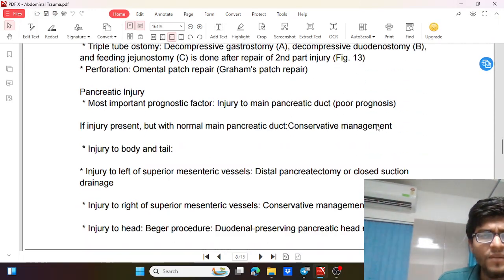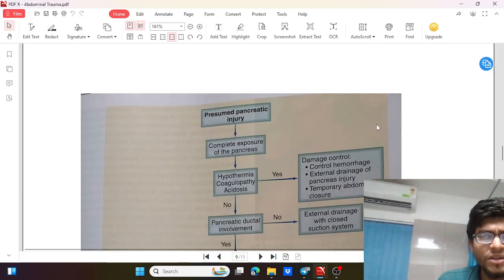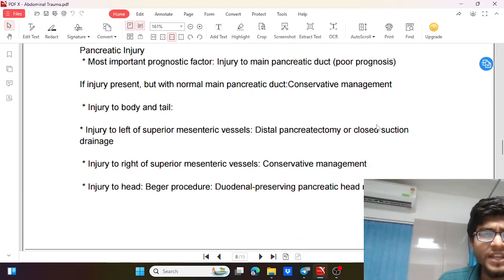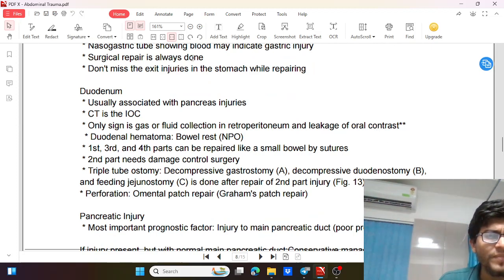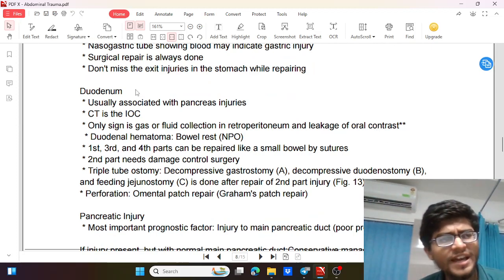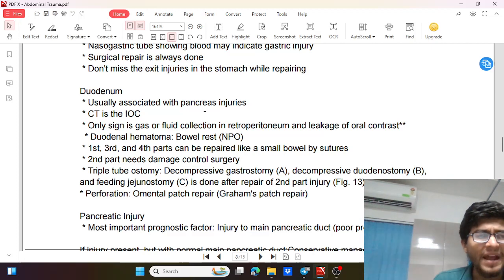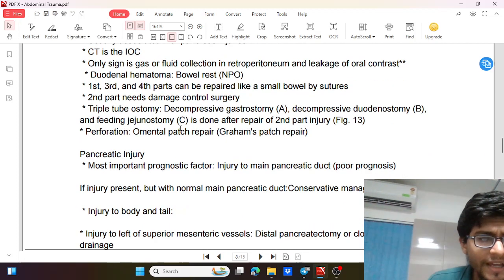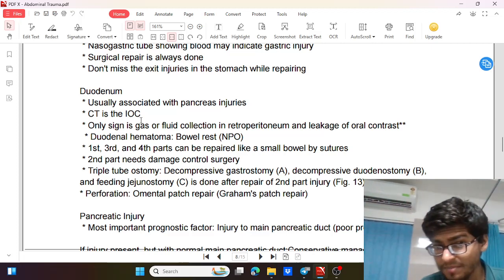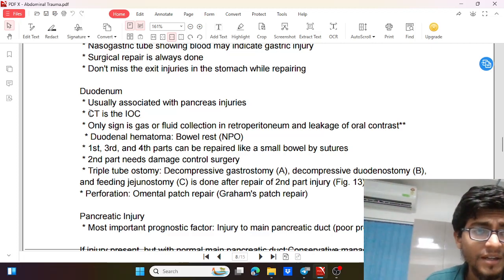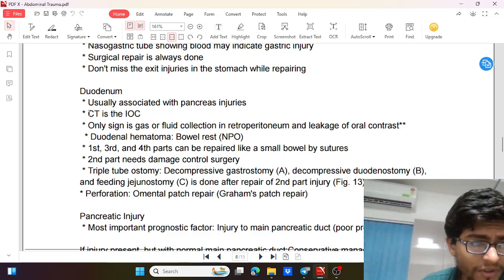And now we'll be just going through duodenum and pancreatic injuries. These duodenal injuries are generally associated with pancreas, so they are injured together, and investigation is CECT whole abdomen, especially if the patient is stable. Otherwise, we have to directly take the patient for laparotomy.